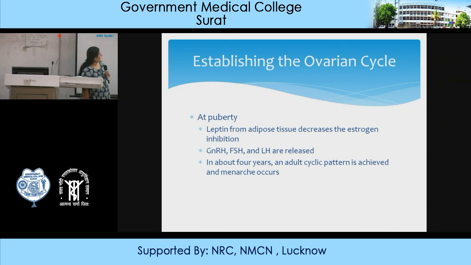So at puberty, they say the triggering factor is leptin from the adipose tissue, which decreases the estrogen inhibition, and so GnRH, FSH and LH are released. And in about 4 years, an adult cyclic pattern is then achieved, and menarche. So leptin from the adipose tissue is important in this cycle.